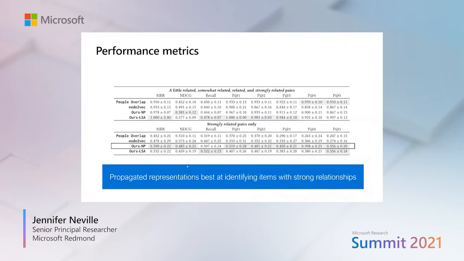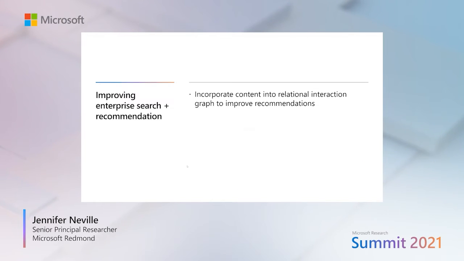And so given this kind of structure, we can look at how we do in terms of prediction of which items are related to other items over your use in the day. And when we do this kind of content plus graph propagation type of representation, we do a much better job of identifying items with strong relationships. So that's the set of results on the bottom of this graph.